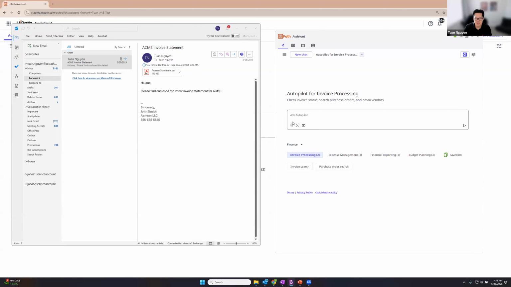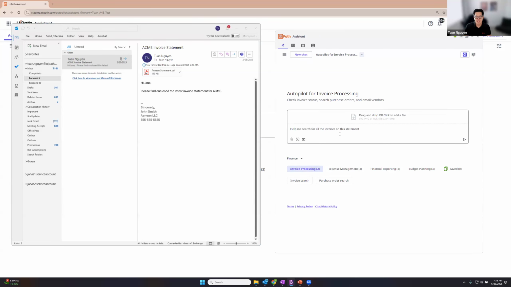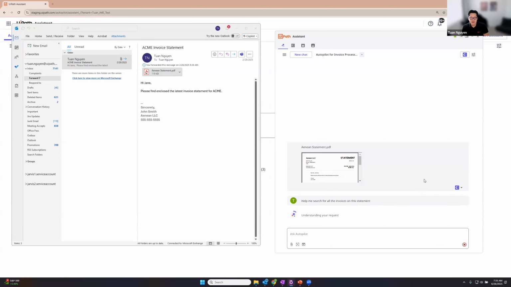I'm going to go into my starting prompts, click on this invoice search, help me search for all the invoices in this statement, and it even has prompted me to upload a file. So I'm going to drag and drop that file directly into Autopilot for Everyone, and I'll kick it off. Previously, we looked at uploading an image. It sent it over to LLM-based vision, returned back the responses and information. This one, actually, I've uploaded a PDF. And again, if you upload a PDF or a text file, it's going to send it over to Document Understanding, extract out all the text related to that document, send it to the LLM, and then apply your prompt.